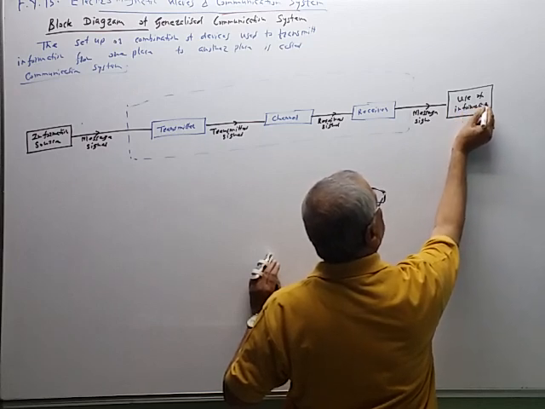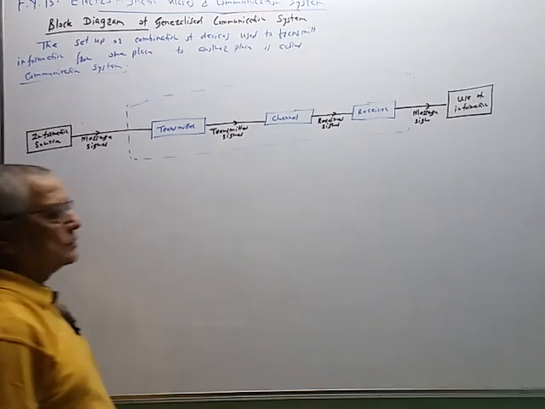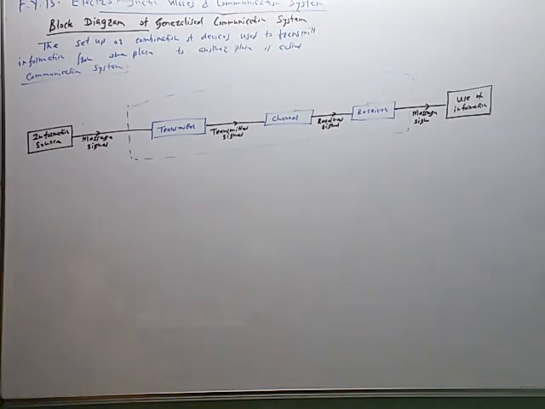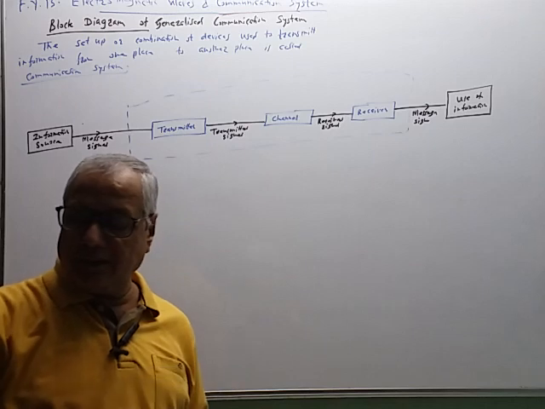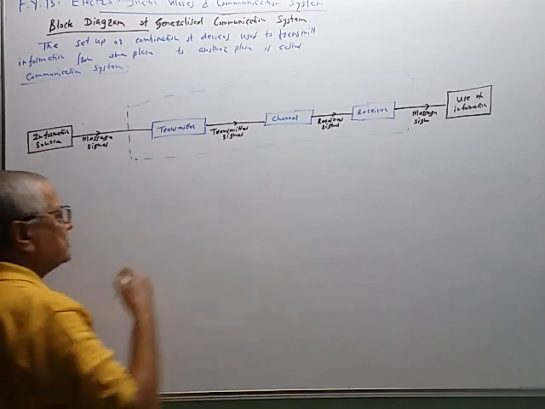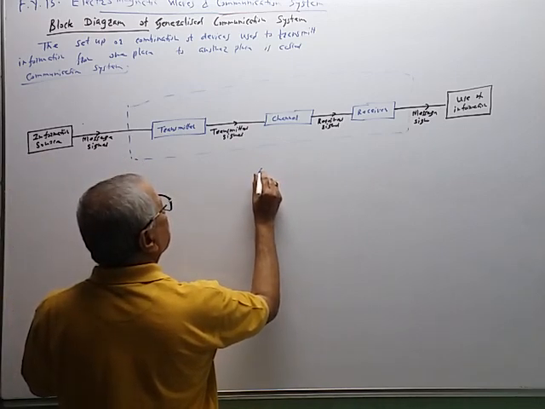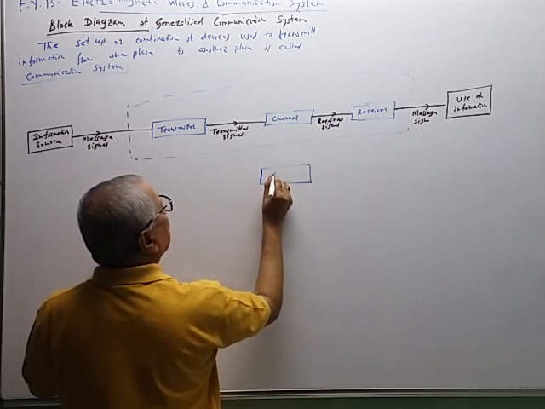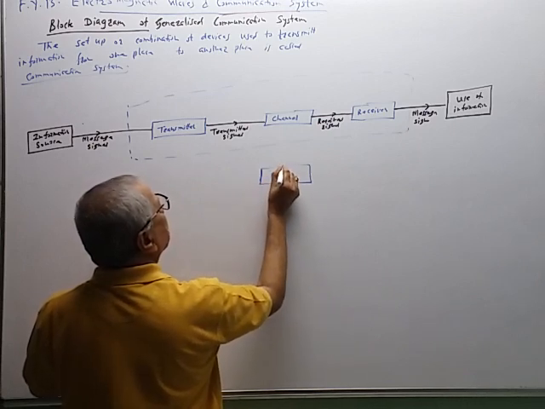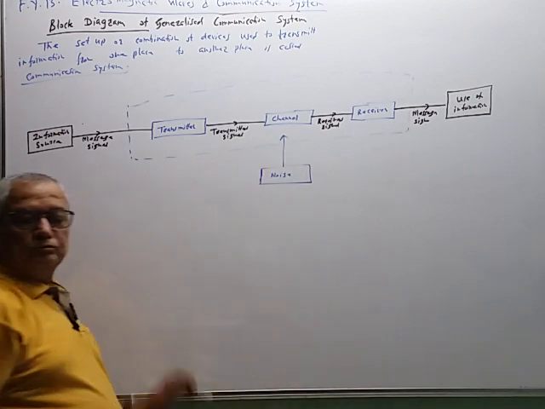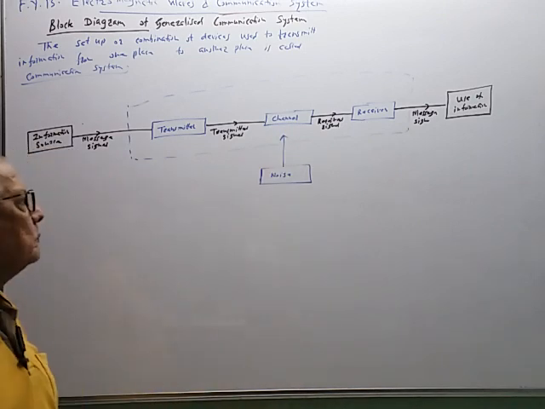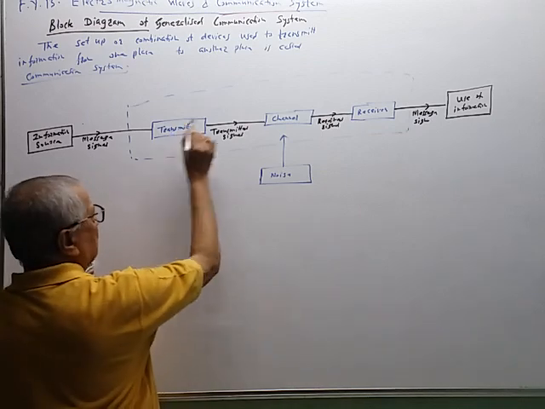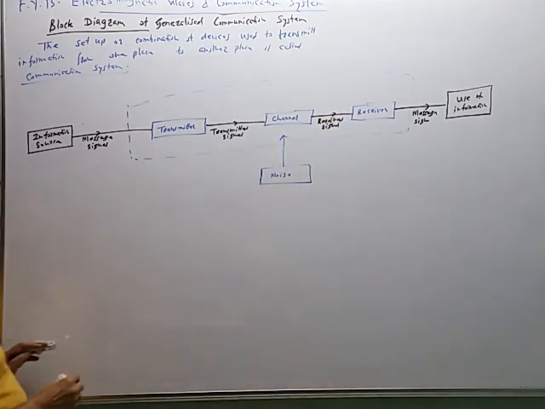The signal we want to send is here, like this. So these are the different blocks in the circuit. Now sometimes some unnecessary signals are added, and this block is called a noise or noise generator. This noise may be added to the transmitter, channel, or receiver segment. So this is a generalized block diagram.